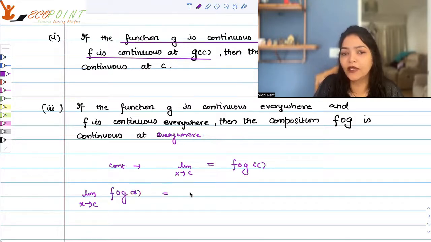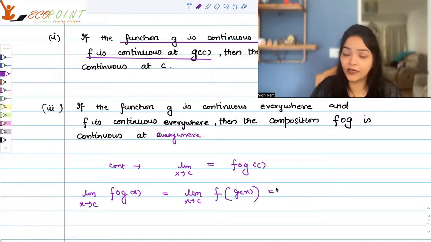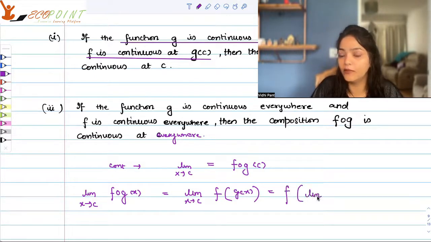Now, I know what f of g is. f of g is f of the input g(x), right? Now, by the theorem that we just did about limits, we know that this is equal to f of, I can take the limit inside because the limit of g exists. That's an assumption that we are taking, right?